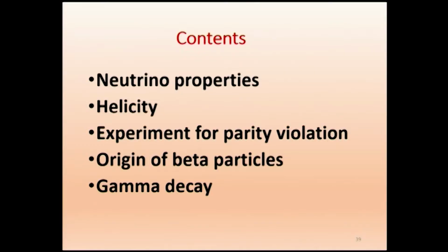What are the properties of the neutrino which is accompanying the beta particle? We will be discussing the neutrino properties and a term called helicity. What is helicity? And we find that there is a parity violation in beta decay. There is no parity violation in alpha decay, but in beta decay we find parity violation. We will just see what it is in the lecture.